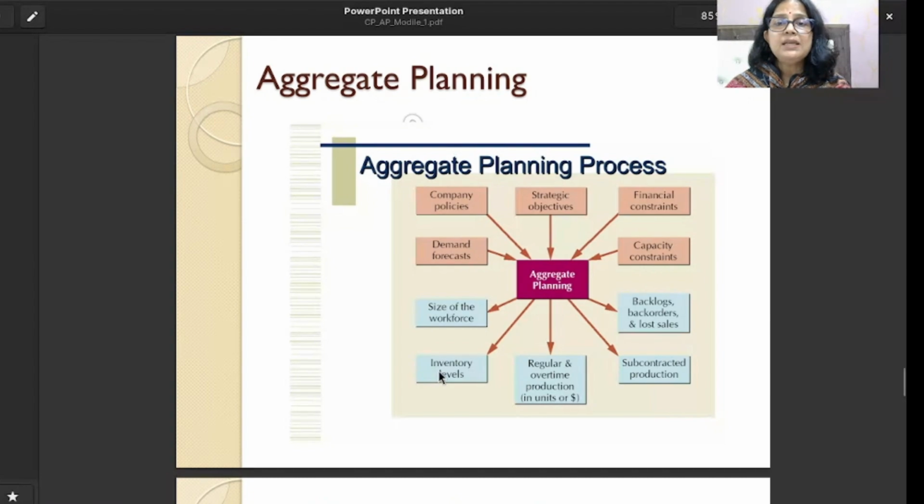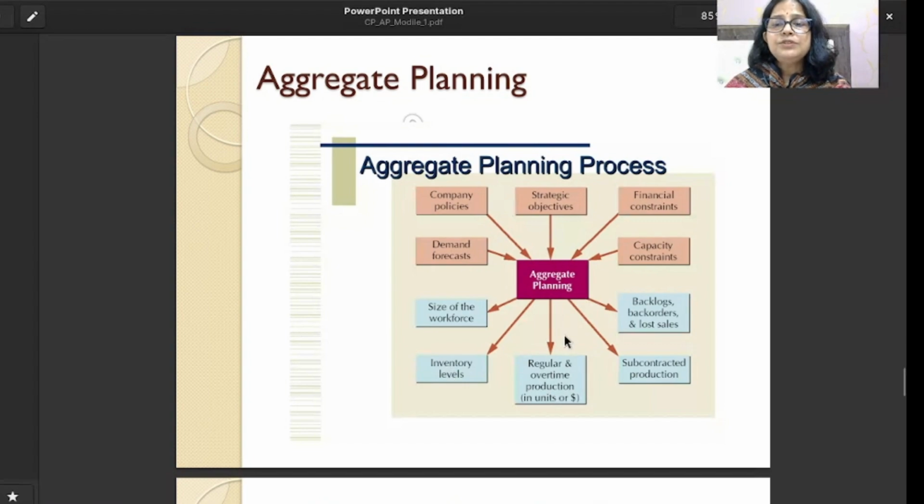Because when we are planning for a total family, like we are planning for the product line, there are different varieties of products in the product line. We need to plan for each product how many we are going to produce. So we need to check the inventory level, what we are having in our stock, so that we can go for purchasing or putting the order for the resources or raw materials.